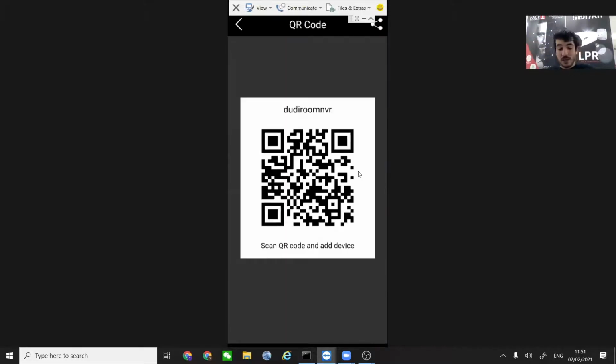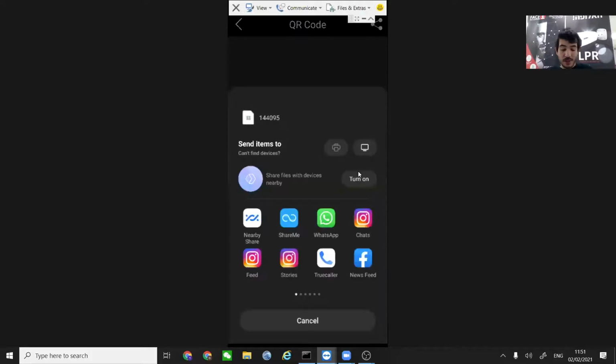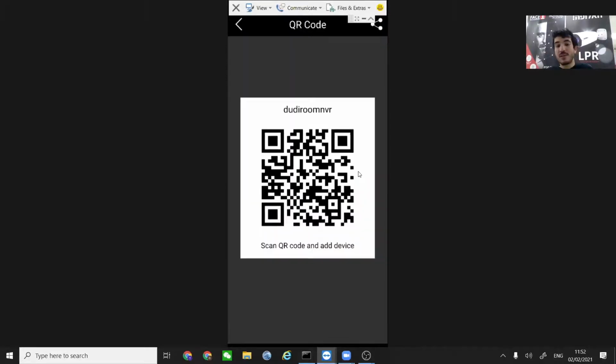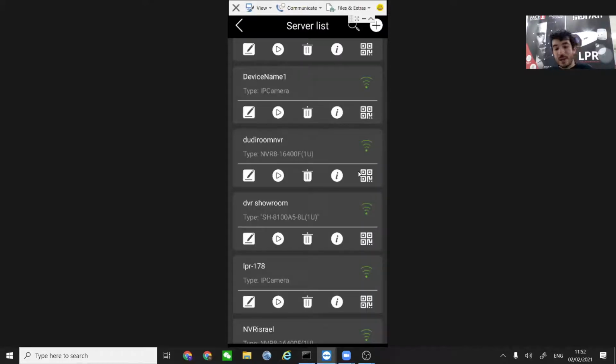Okay, so how to share? Basically, of course, you can just press the share button and you can use whatever application you have in order to share it. So you can share it via WhatsApp, via whatever you want, to your colleagues. Your colleague, once he's scanning this QR code, will get the details as provided by the application that you have. So if your device is via P2P, you will get a P2P, DDNS, the things that Tal mentioned.